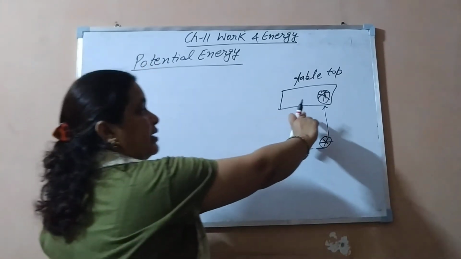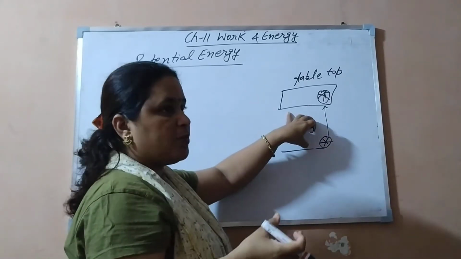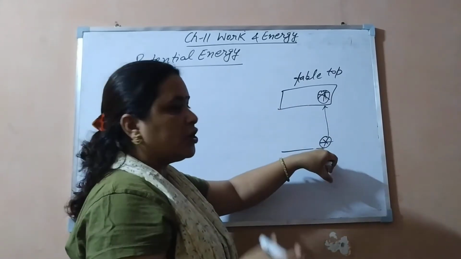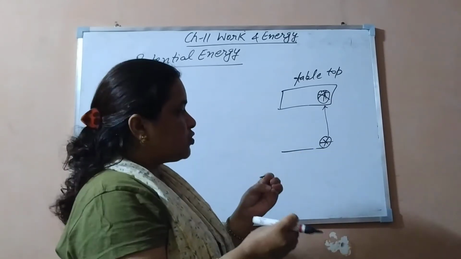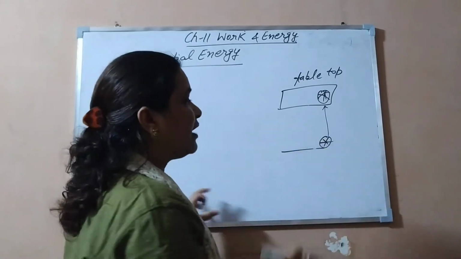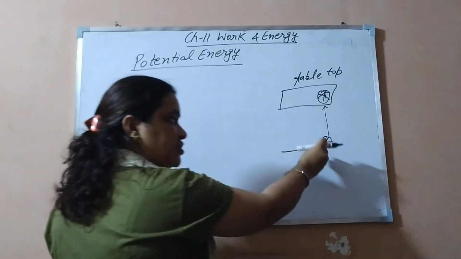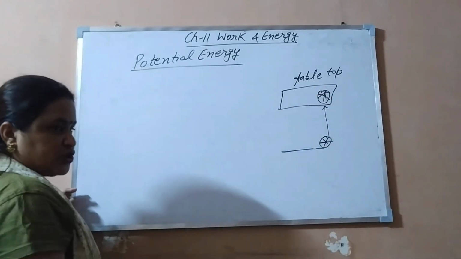This energy is stored. How does it get stored in the body? By doing work on the object. If you do not do any work on the object, there is no energy stored in it. So by doing work on it, energy is stored, and this stored energy is known as potential energy.